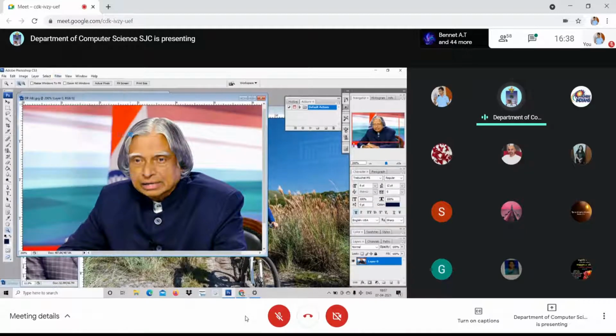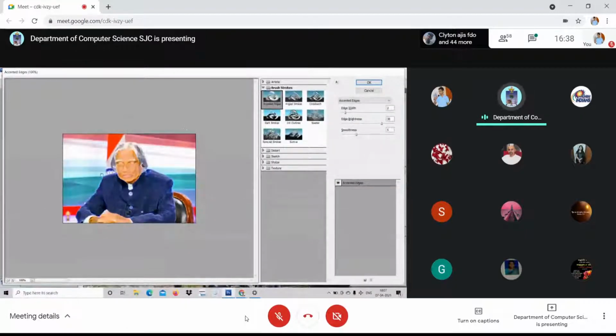Accented edges. I just click over here. There are so many models here. Look at here. Accented edges, angled strokes, cross hatch, dark strokes, ink outlines, spatter, spray strokes, sumi-e.